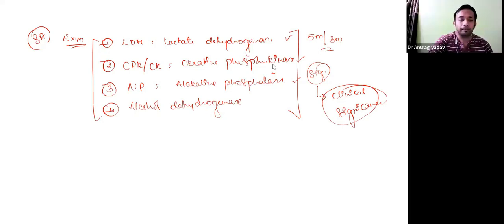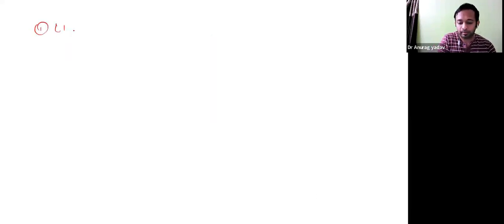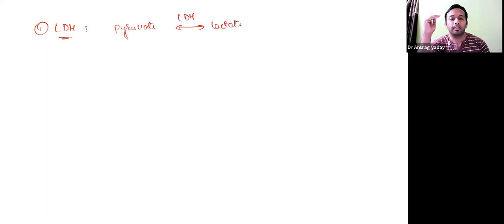So moving ahead, first we'll see the lactate dehydrogenase. Have you come across lactate dehydrogenase? It helps in catalyzing the interconversion of one important compound of the glycolysis pathway, pyruvate, and lactate. So this enzyme takes part in the interconversion of a major intermediate of the glycolysis pathway, pyruvate. Pyruvate conversion to lactate or lactate conversion to pyruvate, lactate dehydrogenase takes part in this reaction. That is about LDH.